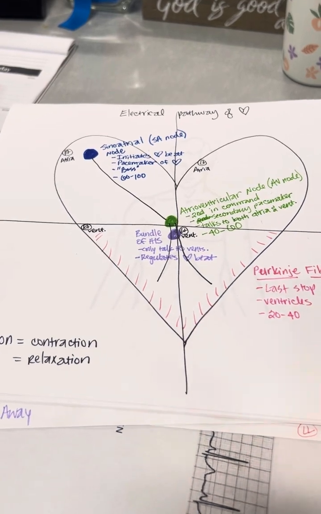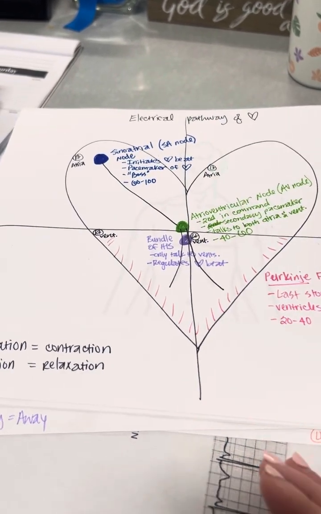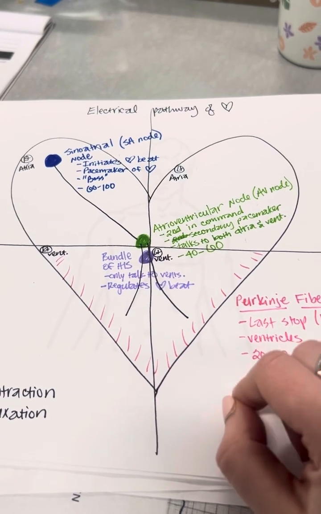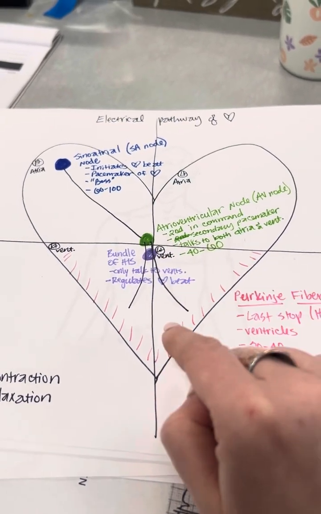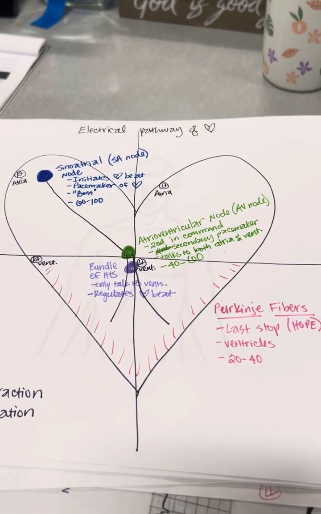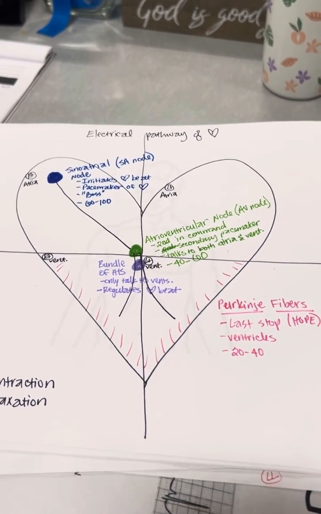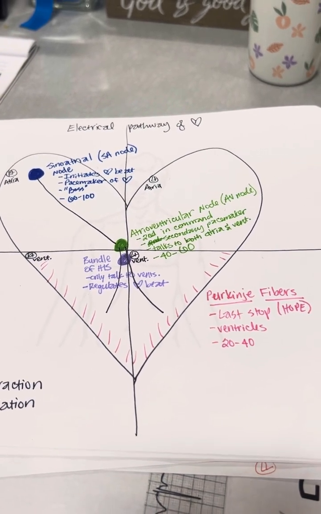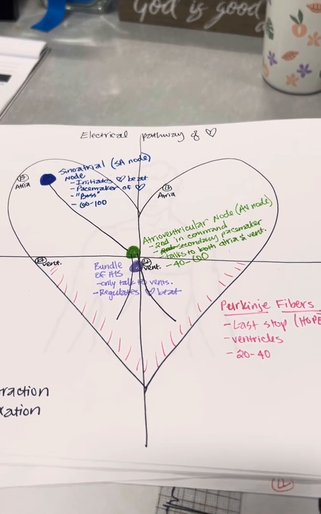Okay, guys, so that's what can happen, and that's what we're going to see. And the cool thing is, when you are actually analyzing some of these EKG rhythms, you're going to be able to know exactly what's happening and what's not happening based on what we see. I'm so excited as we move into the EKG rhythm strips to dissect each part of those. So stay tuned and make sure you understand this.